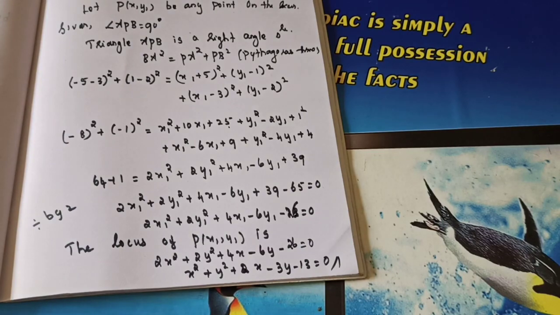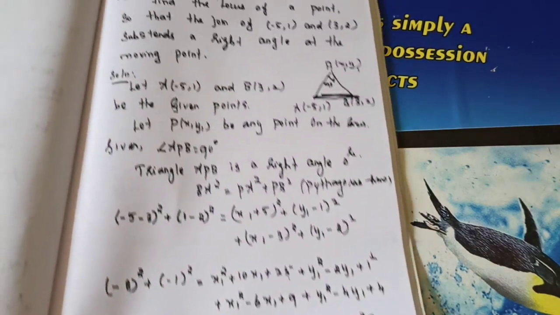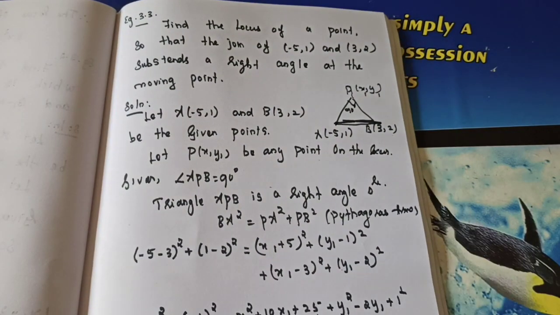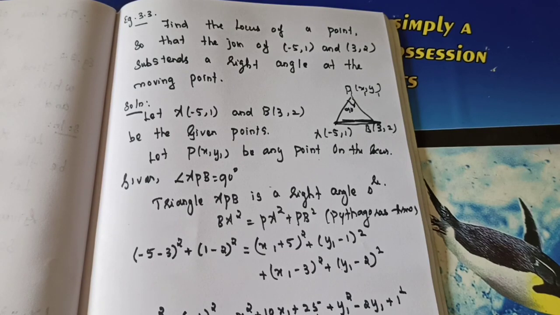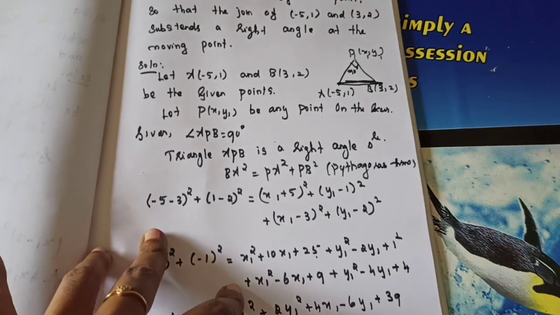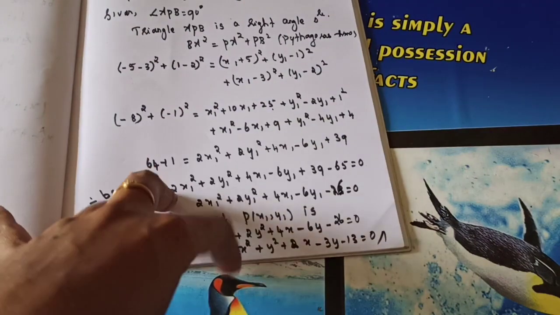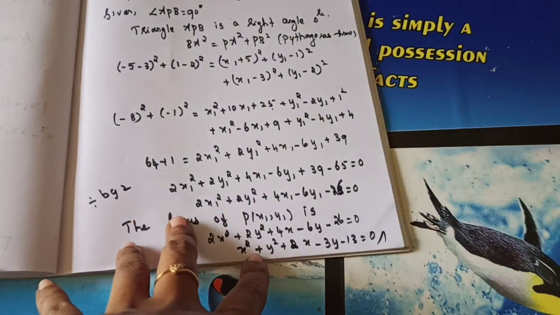Understand, students? I hope you got a good idea. I will explain from first onwards. So find the locus of a point so that the join of minus 5 comma 1 and the 2 points given subtends a right angle. So right angle means we will use Pythagoras theorem. In a right angle triangle, the sum of the squares of the two sides is equal to the square of the hypotenuse. So we will use that property. So BA square is equal to this one square plus this one square. So take it and simplify. Finally we will divide by 2 and you need to write the remaining.